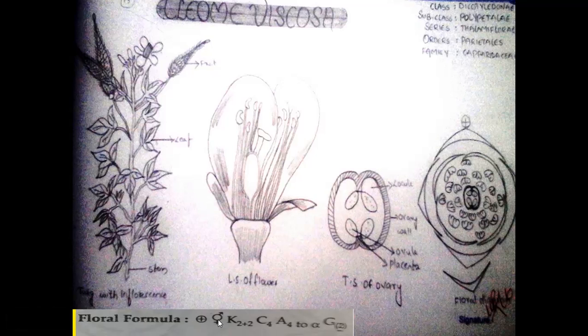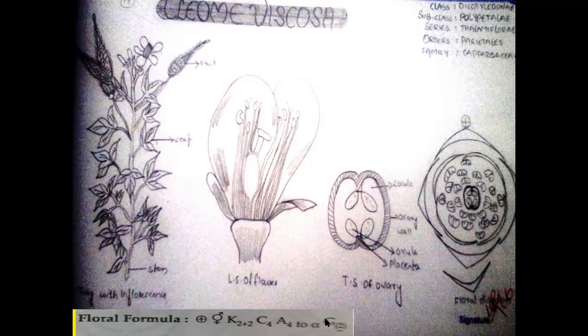Actinomorphic, bisexual, calyx K, 2 plus 2 in Cleome gynandra, K 4 in Cleome viscosa, C corolla 4, androecium 4 to infinity. 4 present in the tetrandrous, 6 present in the spinosa and gynandra, 10 to 12 present in another species of Cleome, and more anthers are present in Cleome viscosa.